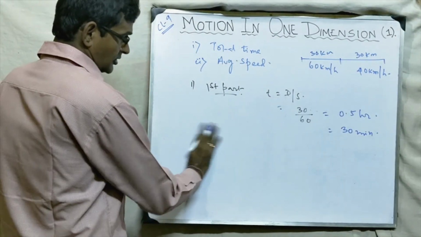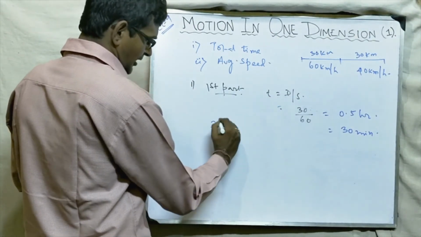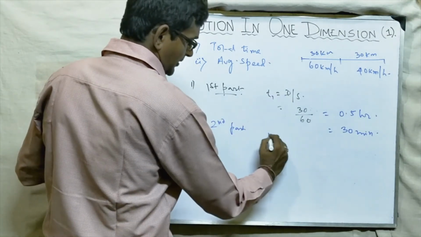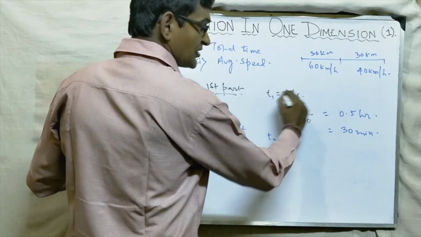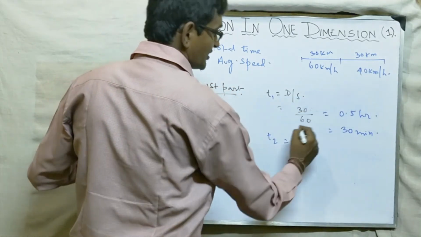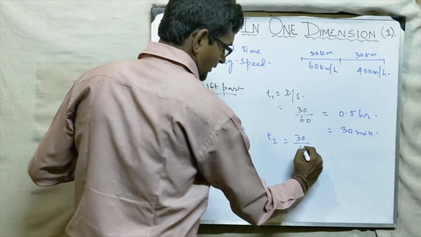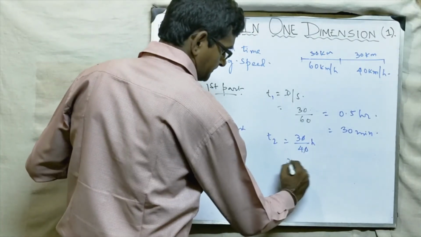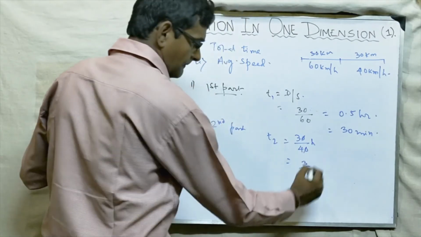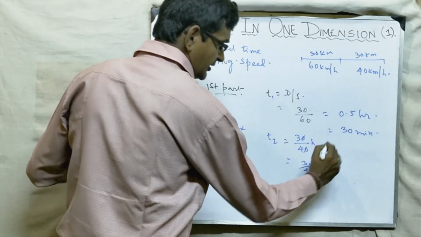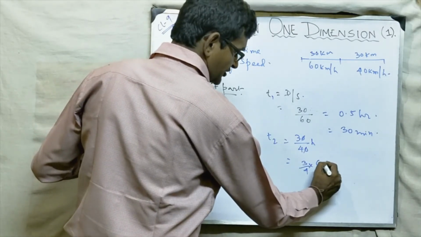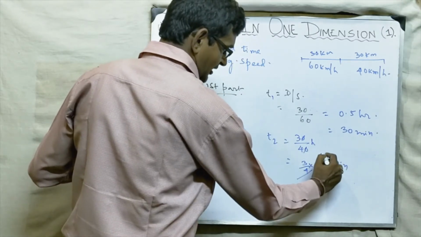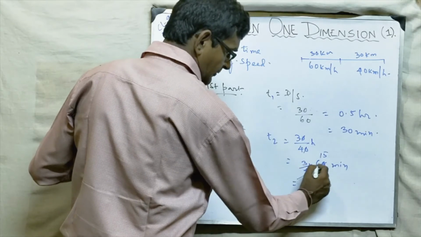Now let's come to the second part. We are naming it T1, T2. Same formula, distance by speed. What is distance? 30 by 40, which is 3 by 4 hour. So this is less than 1, so I am converting it into minutes, into 60. So this will come into minutes. So if this is cancelled, okay, how much are you getting?